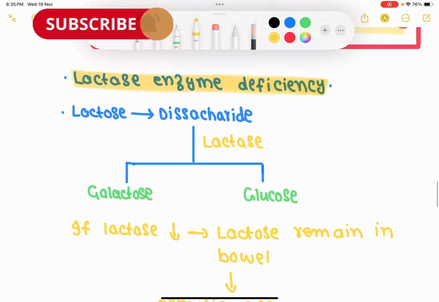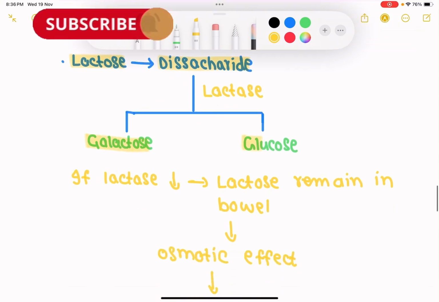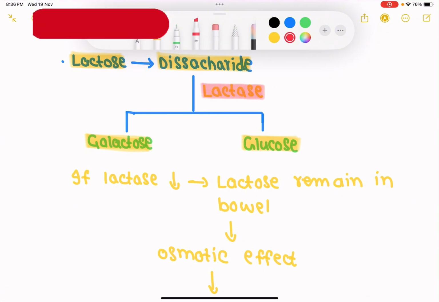patients. So we know that lactose is a disaccharide. This disaccharide is broken down into galactose and glucose, which are monosaccharides, and this is done by the enzyme called lactase. We know that the deficiency occurs in lactose intolerance. So in patients with lactase enzyme deficiency, this lactose will not be digested. So we say that there is an intolerance to the lactose. So clinical features of diarrhea, bloating, and so on will occur.